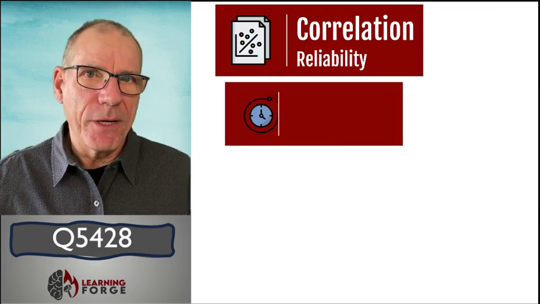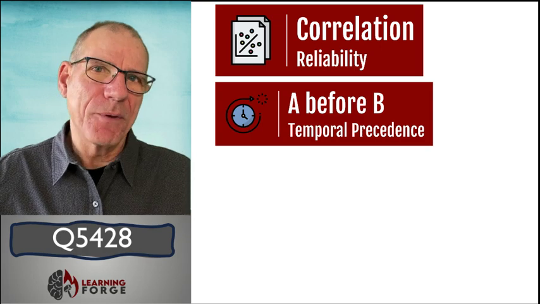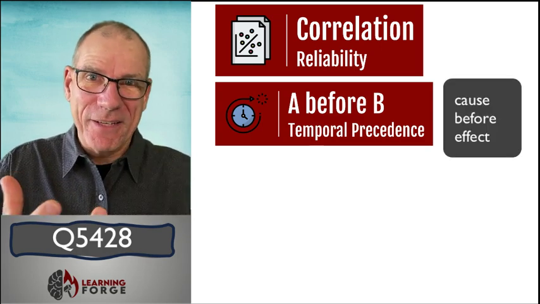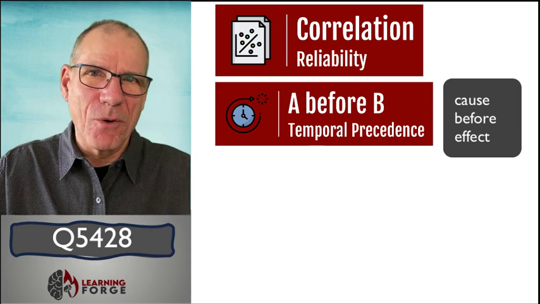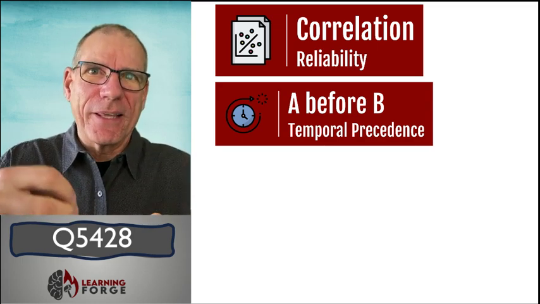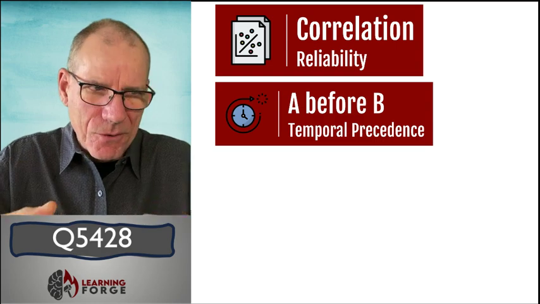The second thing we need to do is establish that A comes before B. That's kind of a basic thing about the world that we live in, cause and effect, that the cause comes before the effect. So it's called temporal precedence. You've got to show that the cause actually happens and then the effect follows.